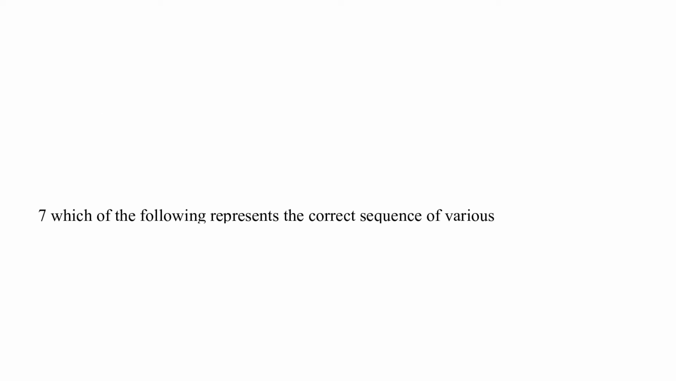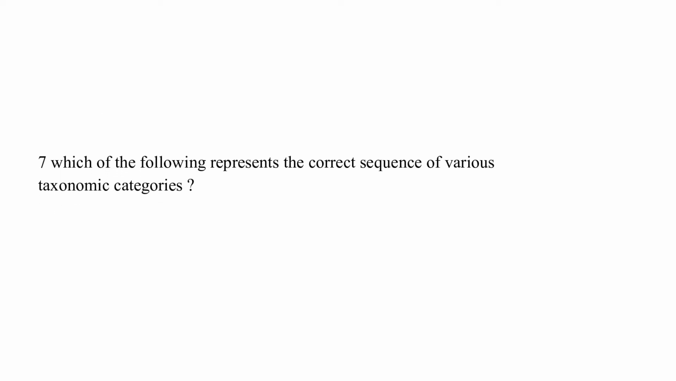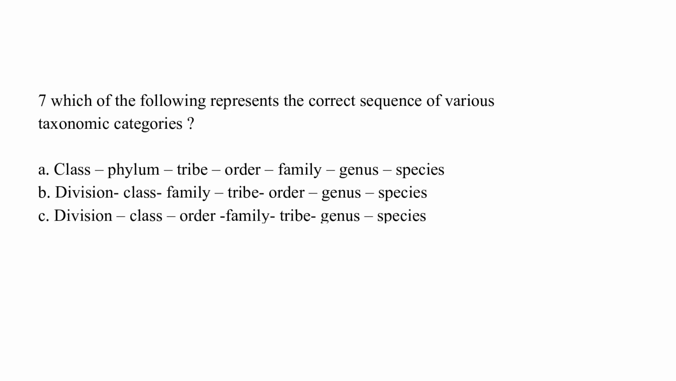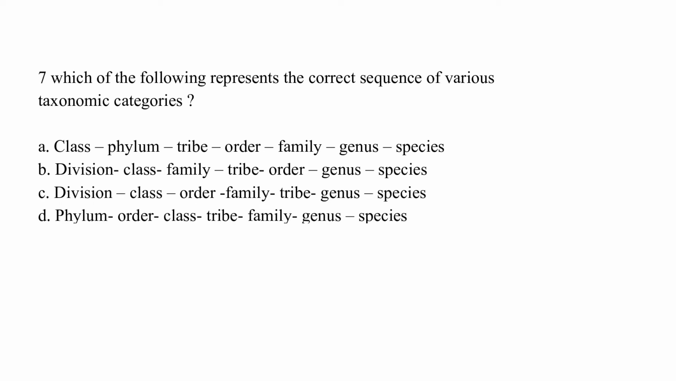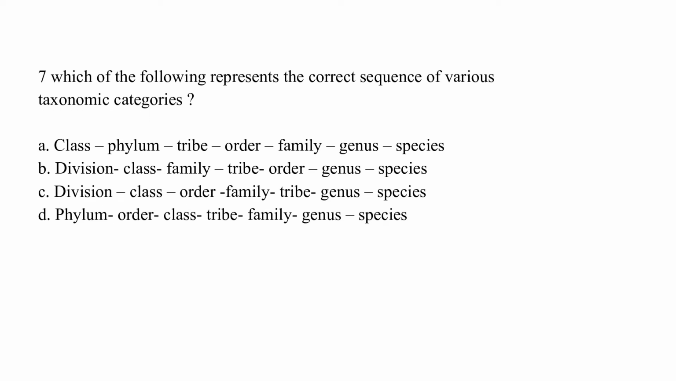Which of the following represents the correct sequence of various taxonomic categories? Option A, class, phylum, tribe, order, family, genus, species. Option B, division, class, family, tribe, order, genus, species. Option C, division, class, order, family, tribe, genus, species. Option D, phylum, order, class, tribe, family, genus, species. The correct answer is C, which is division, then class, then order, family, tribe, genus, species.